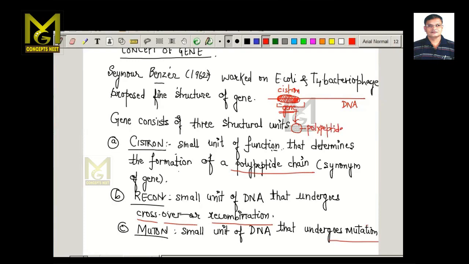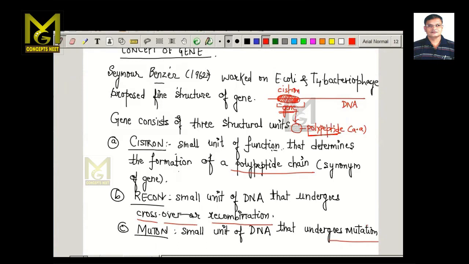Polypeptide is a protein chain which is made up of amino acids. So cistron is a small unit of function that determines the formation of a polypeptide chain. So we can call this as a gene, but in this case we call this as a cistron. Cistron is essentially a gene.